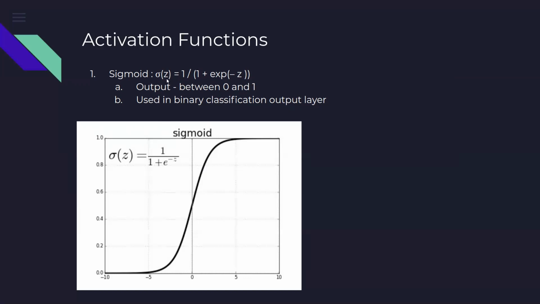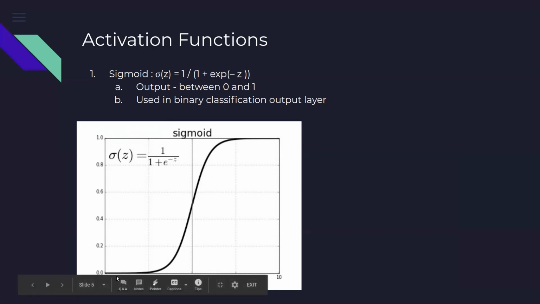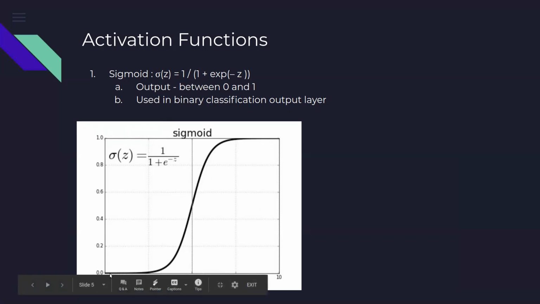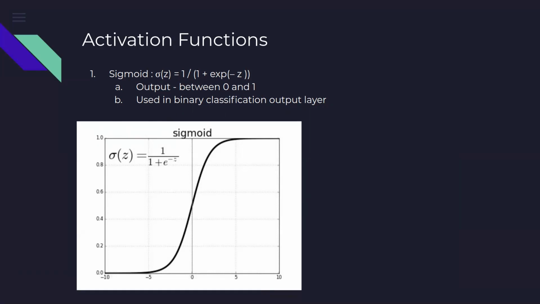So on this summed value, if we put this formula, 1 by 1 plus e raised to the power minus z, where z is the summed value, then it does not matter what the value of z is, it will fall between 0 and 1. So if the value is very large, it will become very close to 1. And if the value is very small and negative, it will become very close to 0. So this function reduces any number and brings it into the range of 0 and 1.